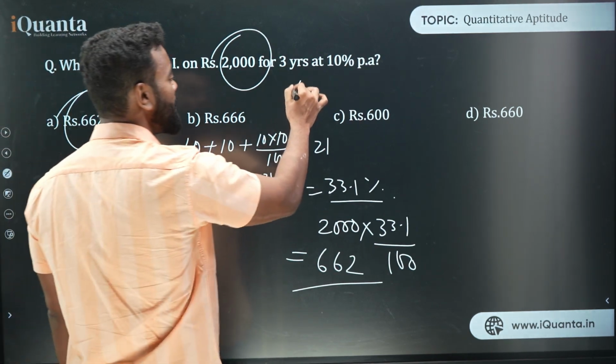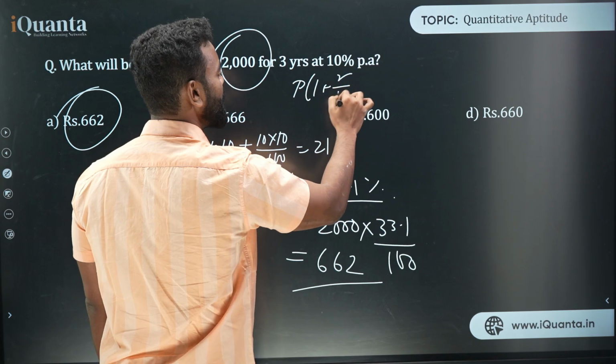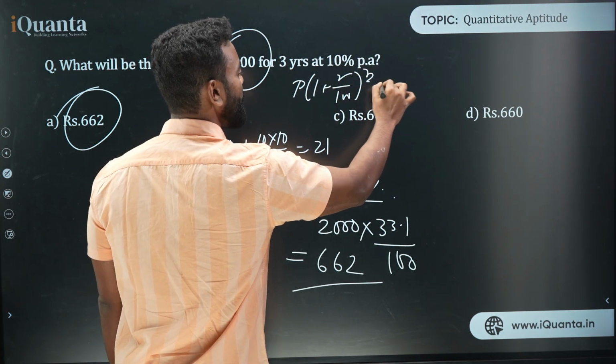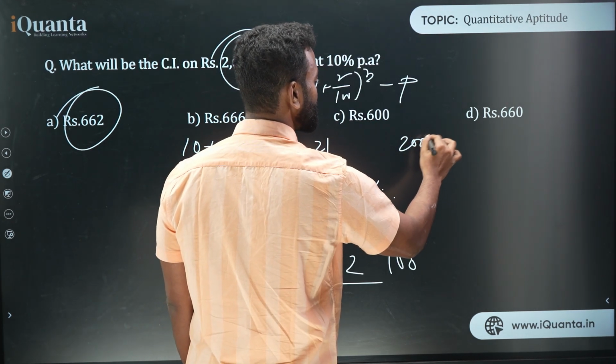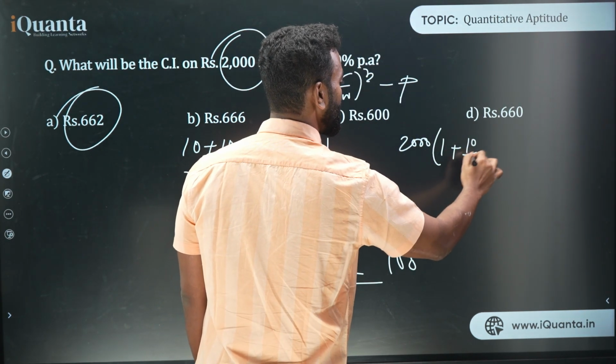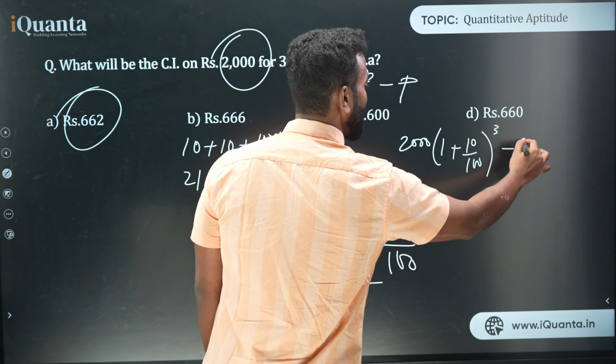The formula is P into 1 plus R upon 100 to the power 3 minus P. That is the compound interest. So in this case it would have been 2000 into 1 plus 10 upon 100 whole cube minus 2000.